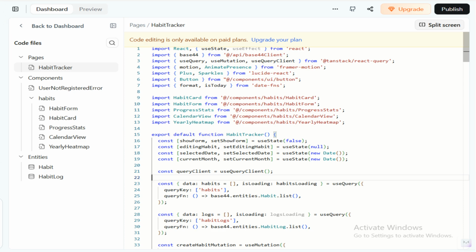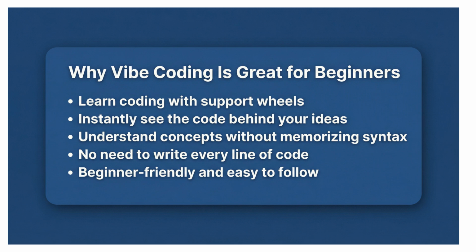For beginners, this is extremely helpful because you can see how simple language is converted into real coding concepts like variables and functions. So if you want to learn how to code, this feels like learning with support wheels. You instantly see the code version of what you explained. Vibe coding is one of the easiest and most beginner-friendly ways to learn coding concepts without writing every line of code yourself.